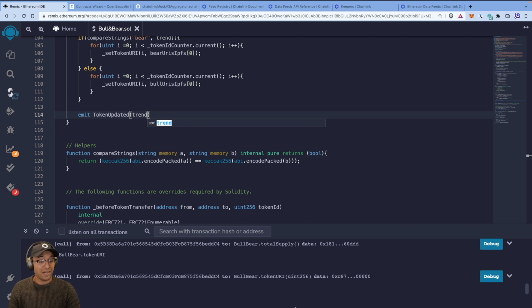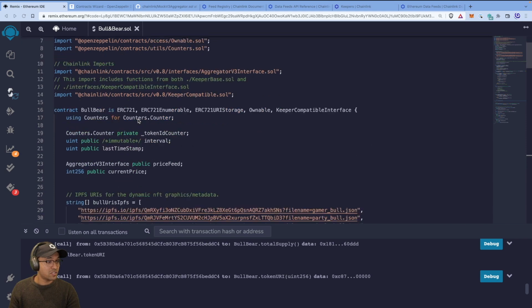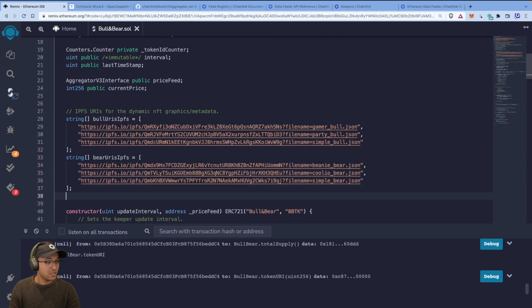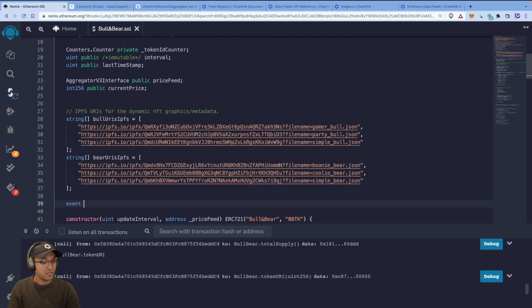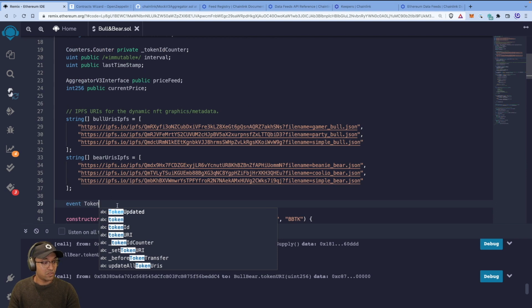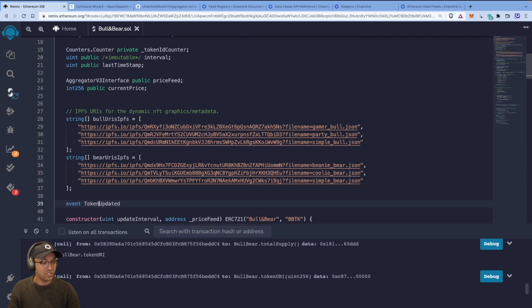So we need to now declare the event. And for that, we could go up to the top, perhaps here, and we can go event tokens updated. Actually, it should be tokens. I'll change that down there. Tokens updated, and we'll make it a string with a market trend. Yep. And so that's what we're going to try and get into.